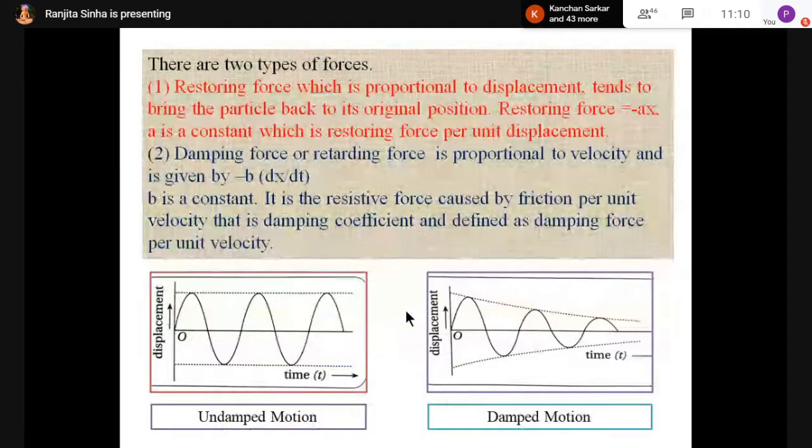Now, there are a few types of forces. Number one, restoring force, which is proportional to displacement and tends to bring the particle back to its original position.